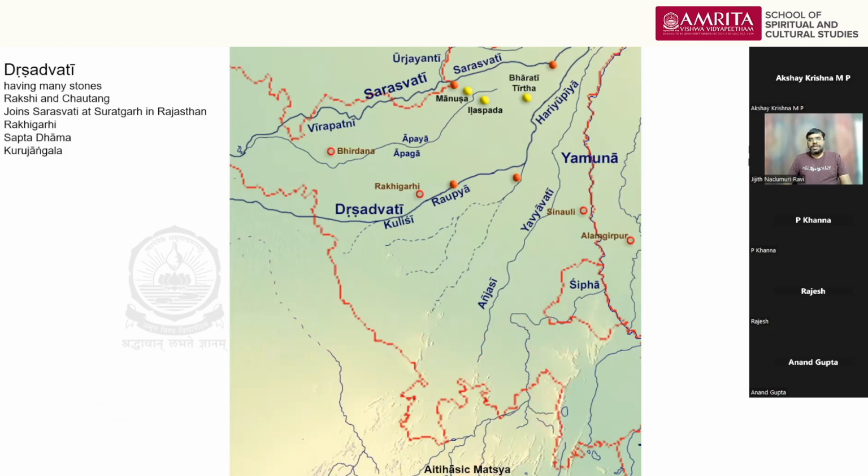There is no possibility for another river like Drishadvati to occupy the same drainage system. In my book, in the chapter on Drishadvati, I also reject this theory that it flowed from Pushkar Lake from south to north. It is a totally fringe theory with no geographical support.